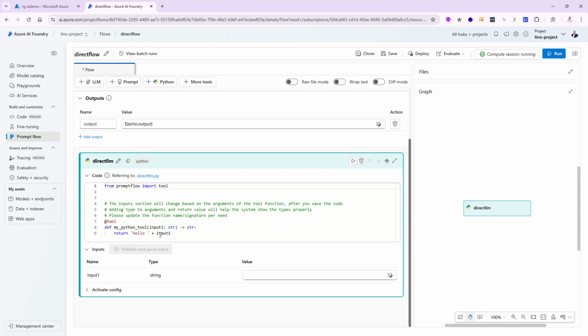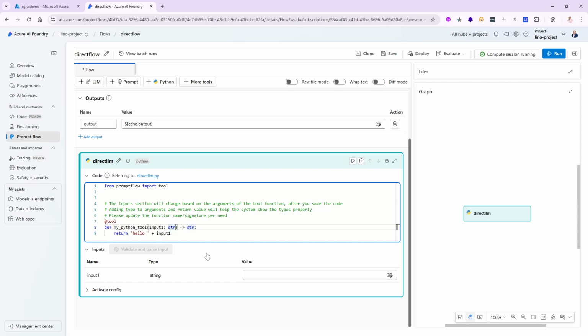So we need to do something a little bit more interesting. Yes, we are going to get the input one to be a string, but I need to also get the Azure OpenAI connection I just told you about a few seconds ago. So I'm going to put a comma in here, and we'll give it whatever name, we'll call it connection. And the type of the connection needs to be Azure OpenAI connection. All right, well, how are we going to have access to this guy?